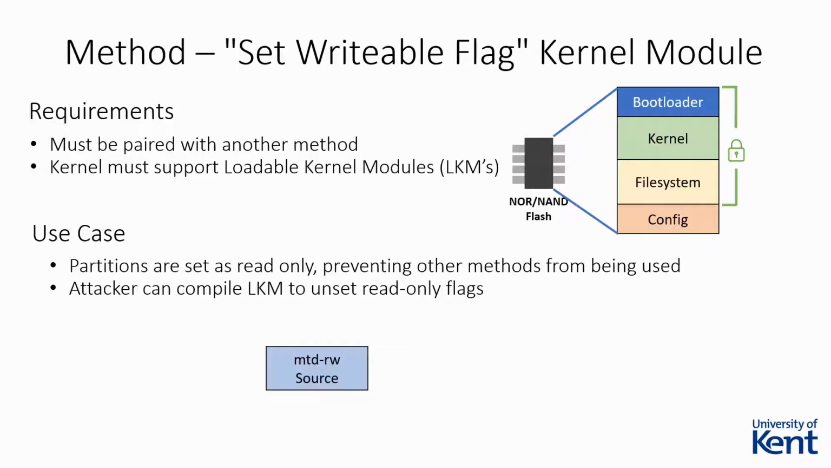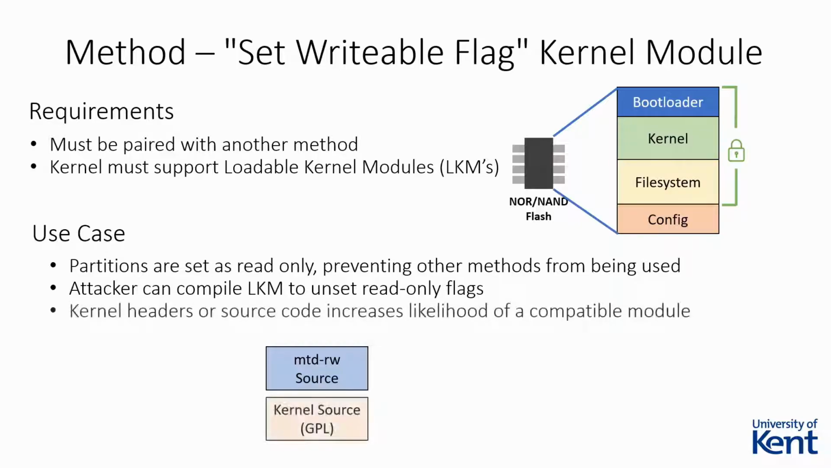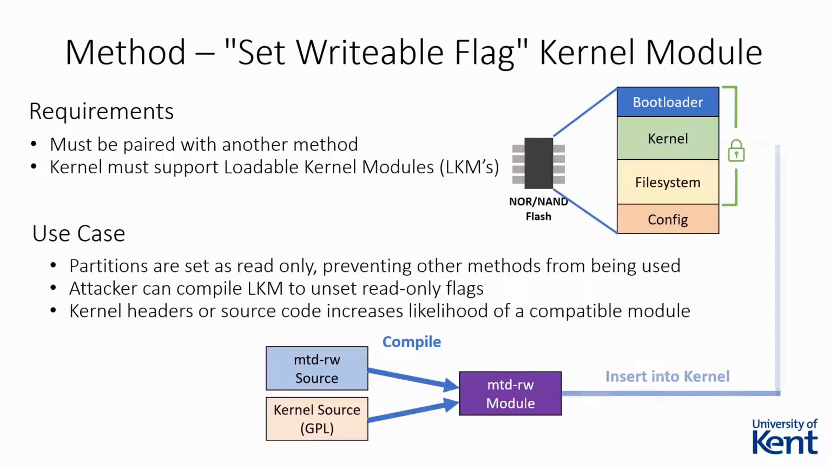Creating a loadable kernel module typically requires the kernel source code or headers. While it is possible to create it without them, having the source code will drastically increase the likelihood of the module being compatible with the kernel. One possible method the attacker may use is to check if the source code for the kernel is released under the GPL license, which can then be used to compile the module. After compilation, the attacker can upload and insert the module. When the read-only flags have been unset, they can proceed with attempting one of the other methods.